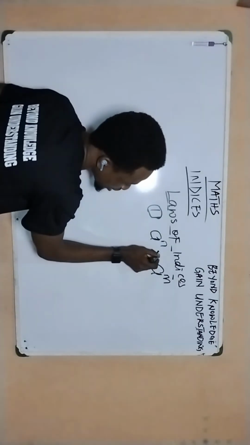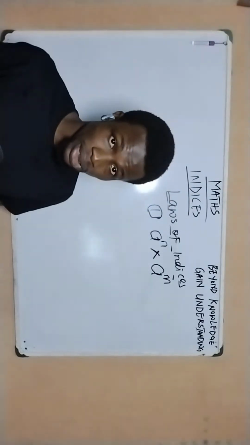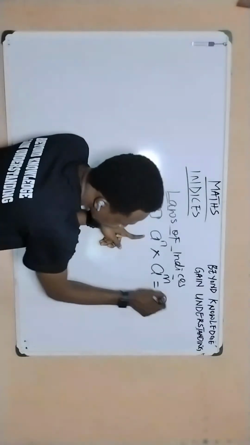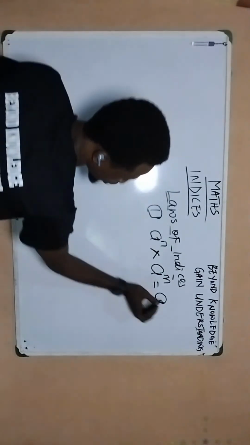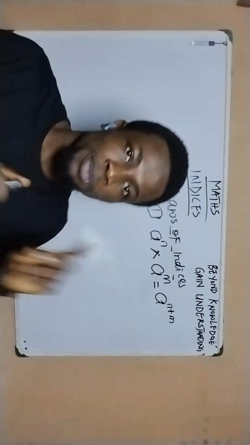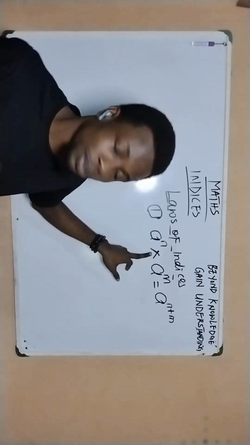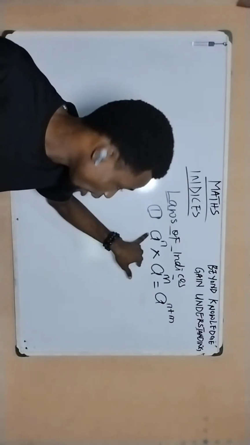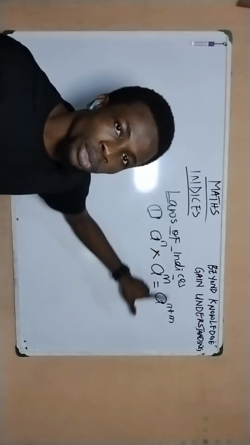And if you are to multiply these two together, what the law of indices under this multiplication law is trying to tell us is this. Because we have the same base for each of the variables here, we simply pick one of the bases and then we sum up the power. So it's going to be A to the power of n plus m. Now, what is the proviso? Provided that both of the variables you're multiplying, that have a multiplication sign in between, are on the same base. You can see here we have A and we have A here. So because they have the same base, we simply add up their powers.